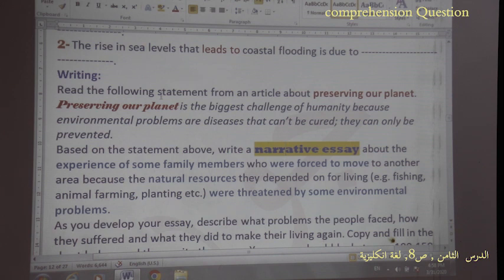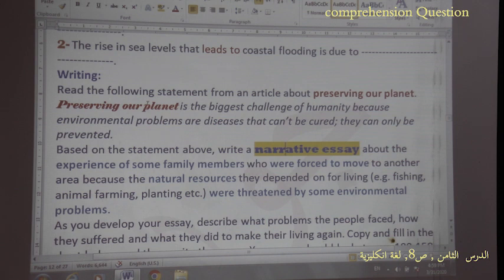So read the following statement from the article. It is not enough for you to read this statement. You need to read every detail in order to write relevant information. Pay attention, dear students. We need to write relevant information. So let's read the statement.